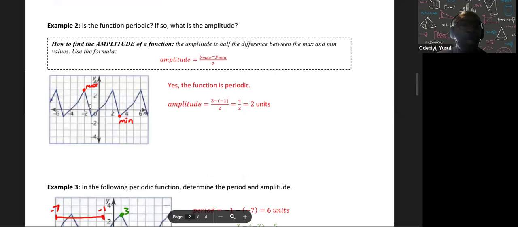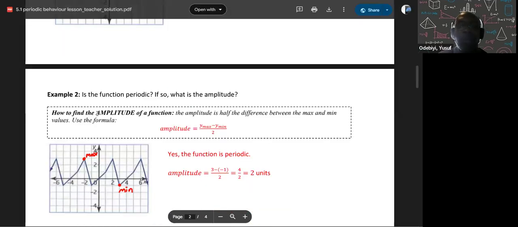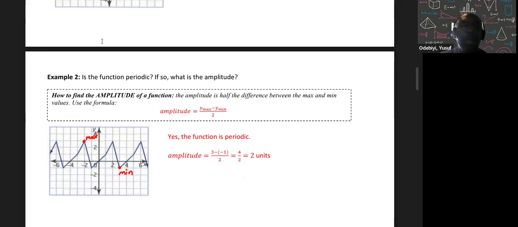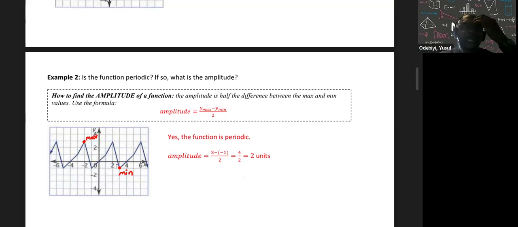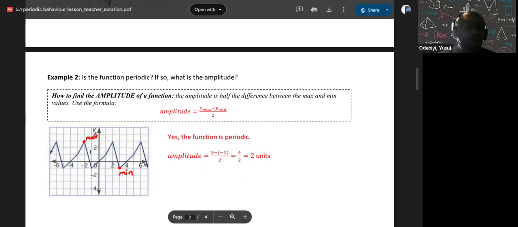If you look at this example here, it says, is the function periodic? And if so, what's the amplitude? Well, let's look at it. Does it repeat? Looks like it repeats. I see patterns here. So since it repeats, now what's my max and min? Here's my max, here's my min. And my amplitude is basically the halfway distance between my max and min.